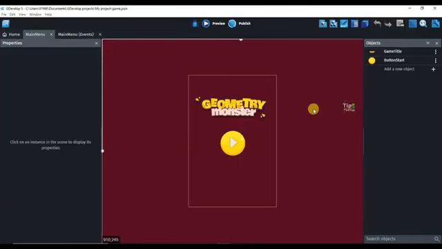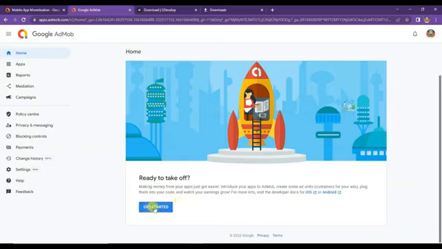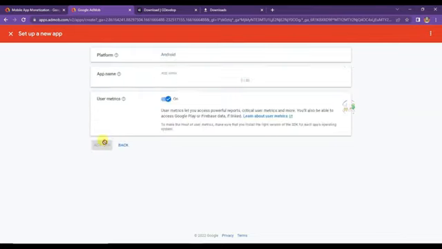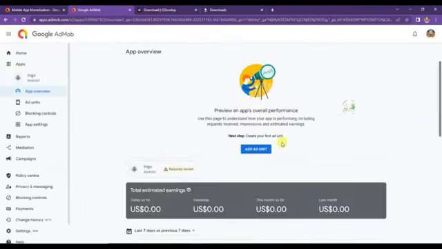Now let's see how you can run Admob ads on this game. Click on the Get Started button. Select here the platform Android. Here you can see if your app is supported on the App Store, then you can select the Yes option. I'm going to select No. Click on the Continue button. Type here your app name. Click on the Add App button. Click on the Done button. Now I will have to create an ad unit to run Admob ads on my game. Click on the Add an ad unit button.